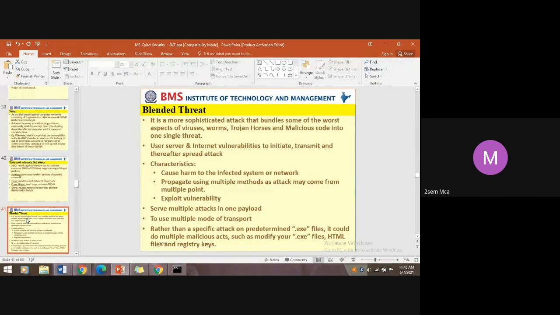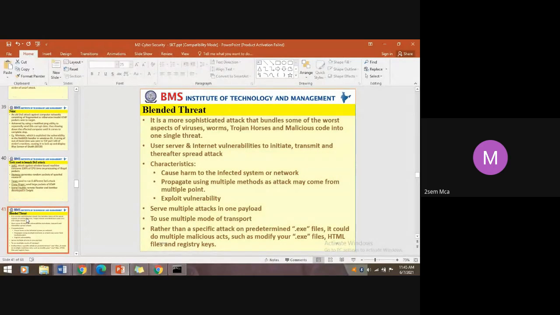It could do multiple malicious acts such as modifying your executable files, HTML files, and registry key files. If you touch the registry key files, Windows is going to be affected. If you touch the HTML files, SQL injection attacks are possible, and a malicious link can be created using HTML. So the attack does not depend only on the executable file; instead it can depend on several modes of operation.